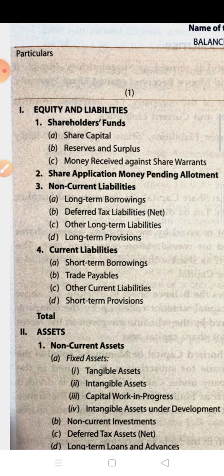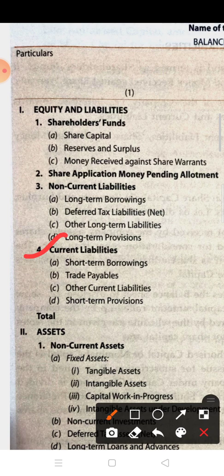Now come to the fourth one, it is current liability. So current liabilities you already know. Any liability which is payable within 12 months is known as current liability, and the subheadings are short term borrowing, trade payables, other current liability and short term provision. These subheadings you already learned in 11th standard also.